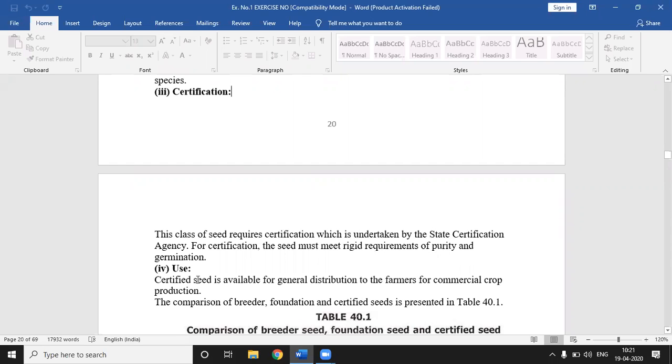The uses of certified seed: certified seed is available for general distribution to the farmers for commercial crop production. These are very important points about uses of certified seed. Many times an objective question is asked in the exam, which seed is used by the farmers for their commercial production, that is certified seed. Certified seed is used by the farmer for commercial crop production.